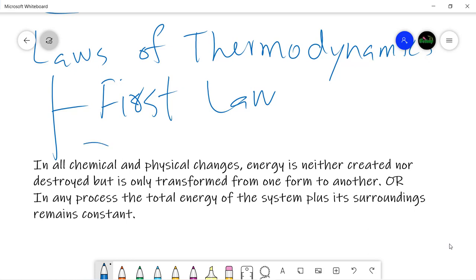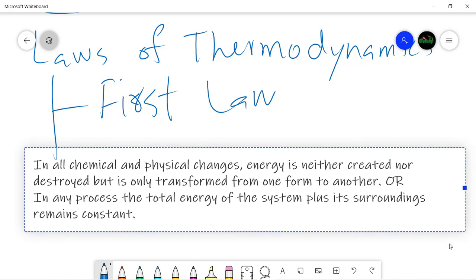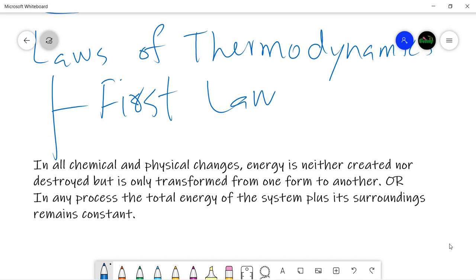It says that in any chemical or physical change, energy is not created and it is not destroyed. But it can be transformed. You can simply transform it from one form to another. So this is the first law of thermodynamics.